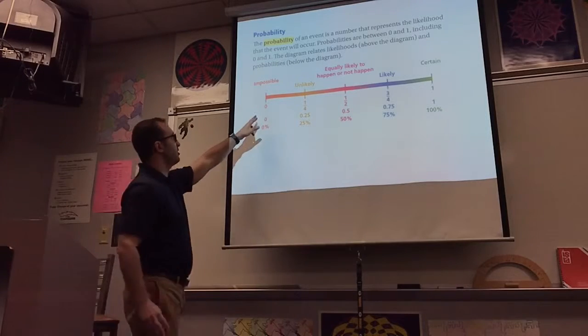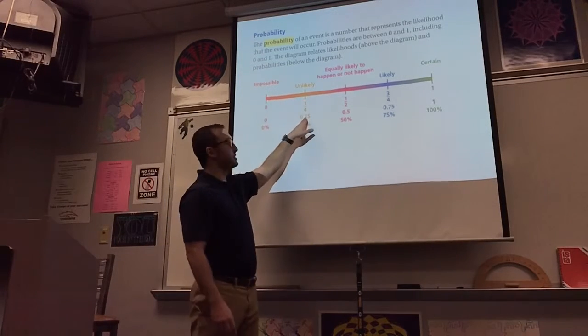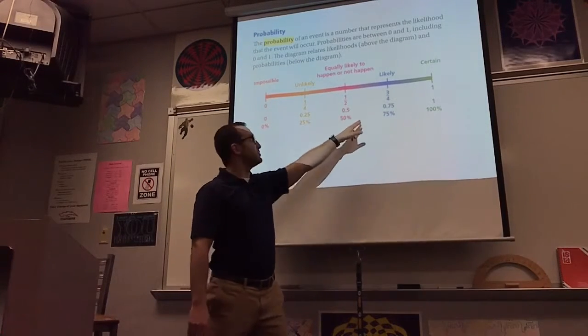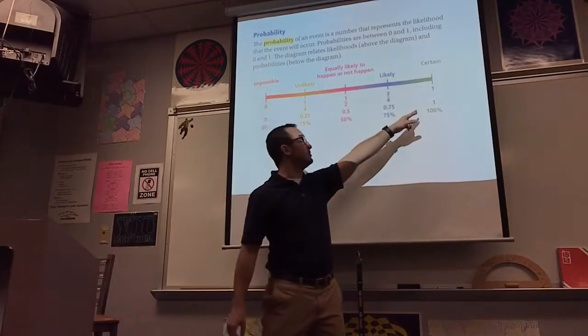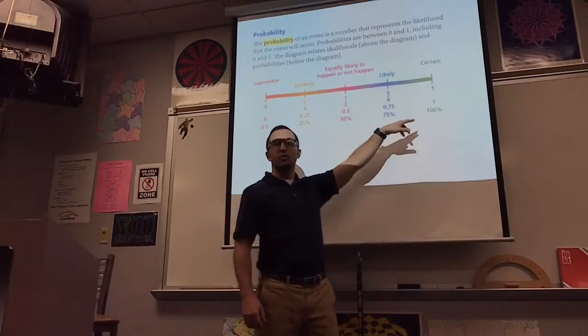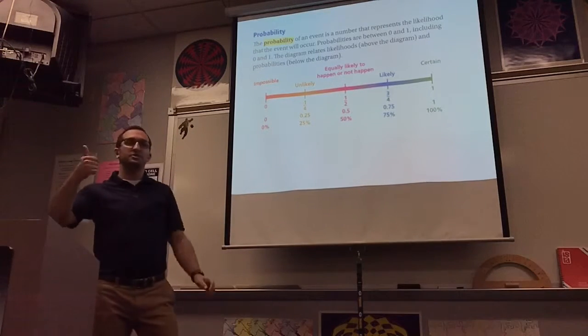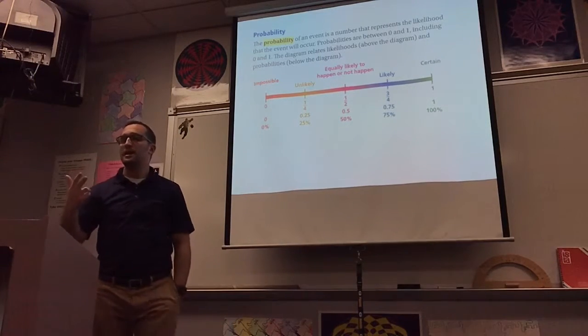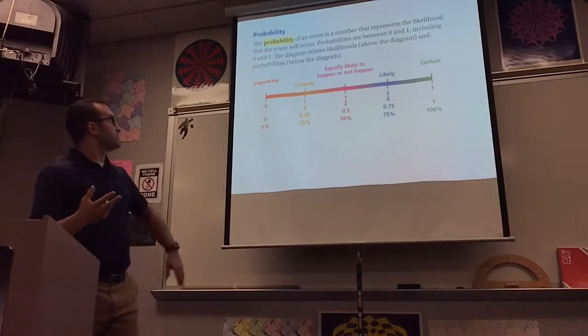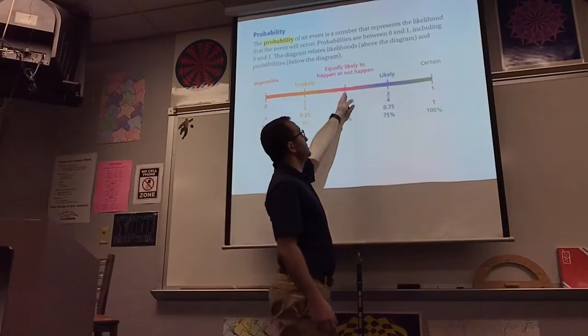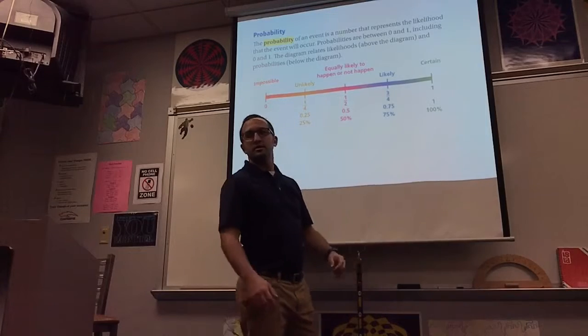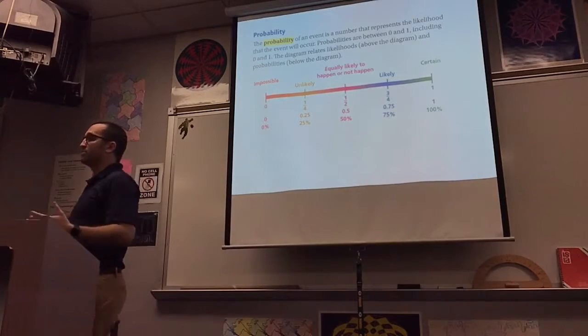Good. So do you notice how there are 3 forms of the probabilities written in every case? For those of you who were here with me during camp week, you saw these probabilities. We represented those probabilities as both fractions, decimals, and percents. Now notice impossible, unlikely, equally likely, likely, and certain. These are ways that we can characterize probability.